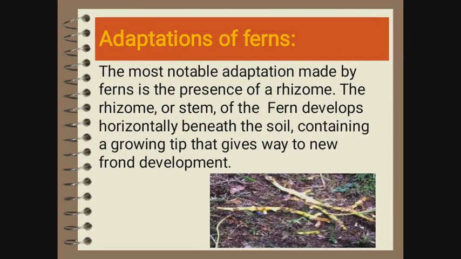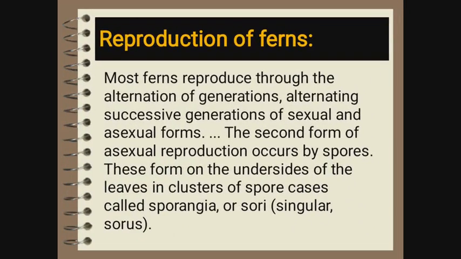So next one is adaptations of ferns. The most notable adaptation made by ferns is the presence of a rhizome. The rhizome or stem of the ferns develops horizontally beneath the soil, containing a growing tip that gives way to new frond development. Next one is reproduction of ferns.